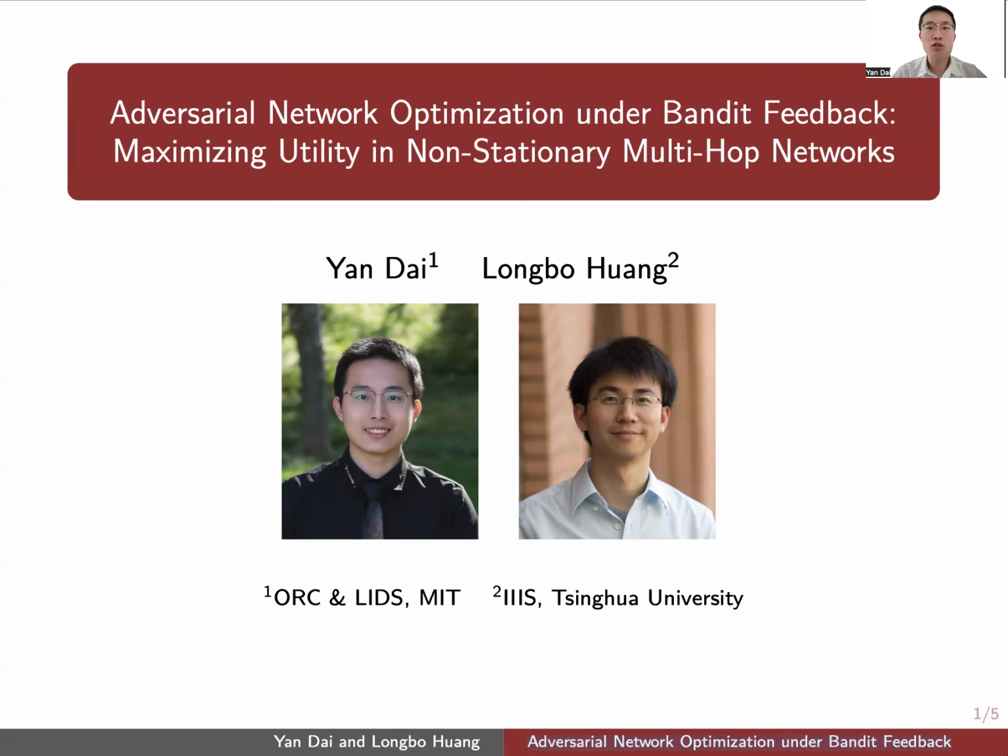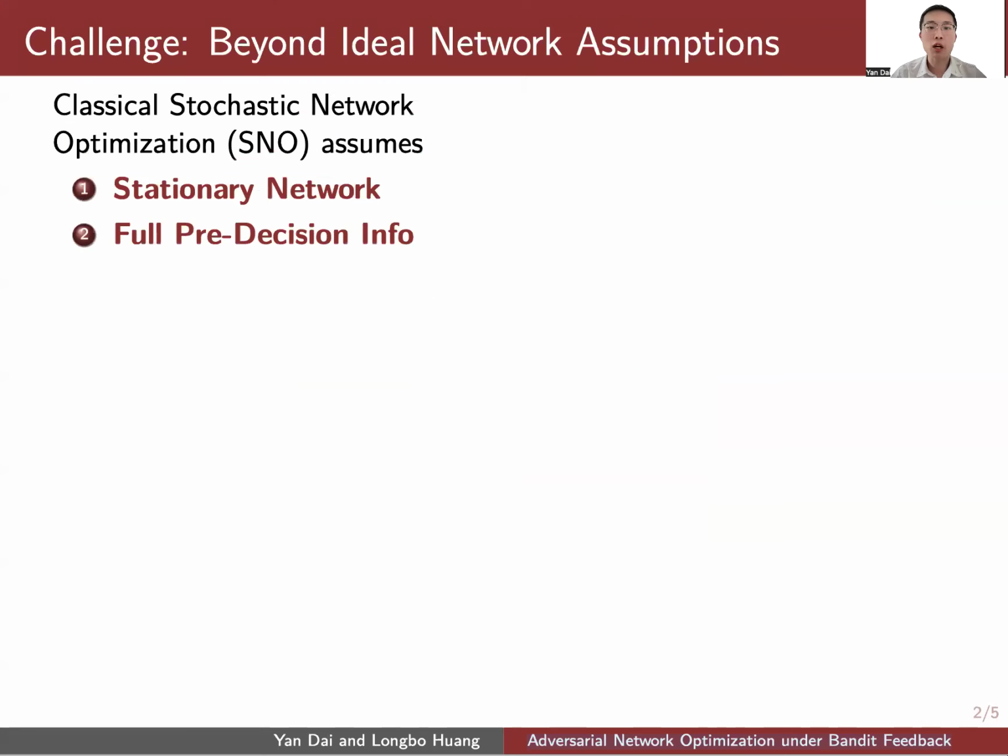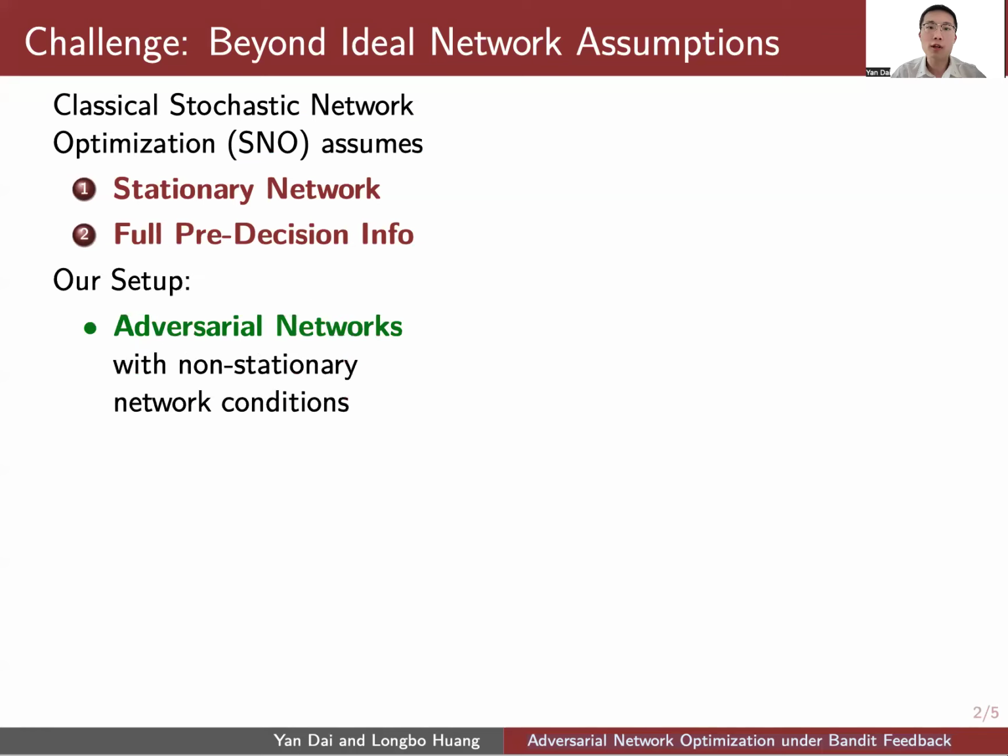I am excited to introduce adversarial network optimization under Bandit feedback, a joint work with Professor Nongbo Huang. Stochastic network optimization, or SNO, is incredibly successful in allocating resources for dynamic networks, but it assumes ideal conditions like stationary environments and full pre-decision information. However, real-world networks can be pretty different.